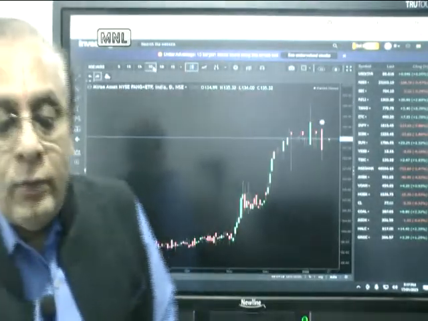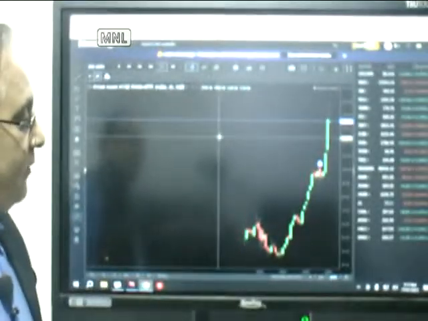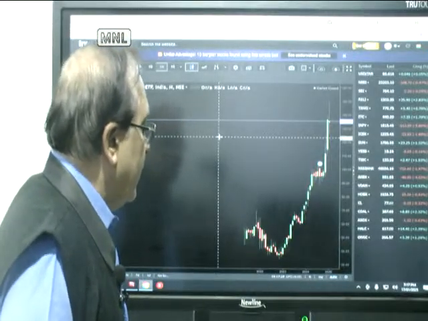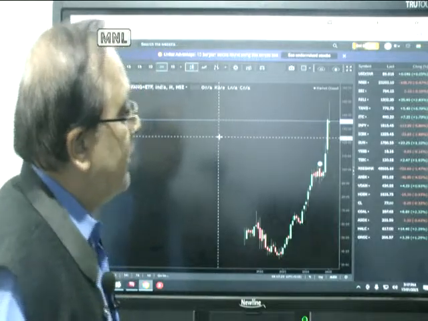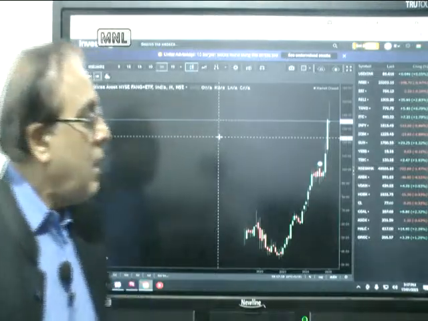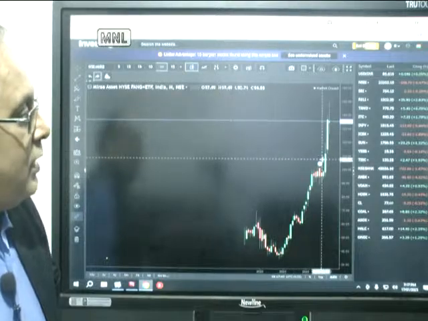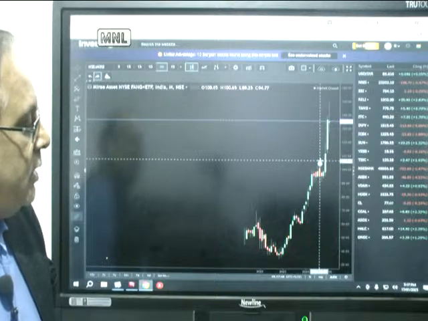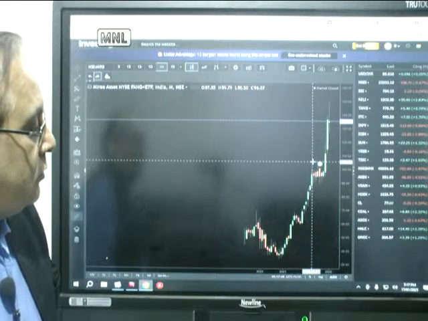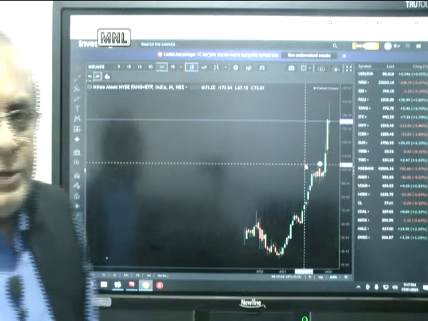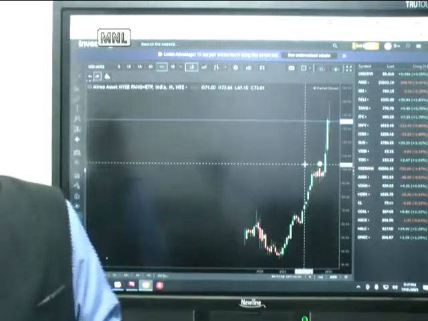Okay, we've got the monthly chart. Let me put the monthly chart. So you're able to see the monthly chart as far as the Mirae Asset FANG fund is concerned. It's a completely parabolic rise, and particularly if you look at 2023, it shot up from 30 to 135. So almost in the last 2 years or so it has multiplied 4 times. And the last 1 year performance has been extremely great. Now, if you look at the December period, it closed at 136, and last December it was 73, so almost double. So it was a return of 70-80% in this particular year.